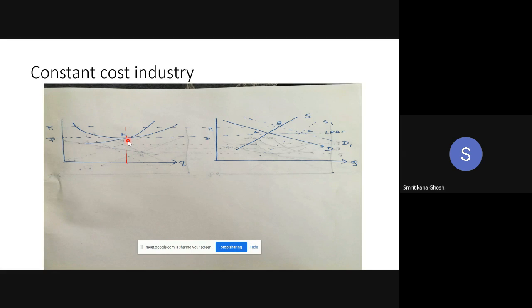Because new firms enter. That is why you have shifted your S to S1. And that is why you are getting the new equilibrium C. So this is the only difference between A and C, because the price is the same for both the equilibrium points.